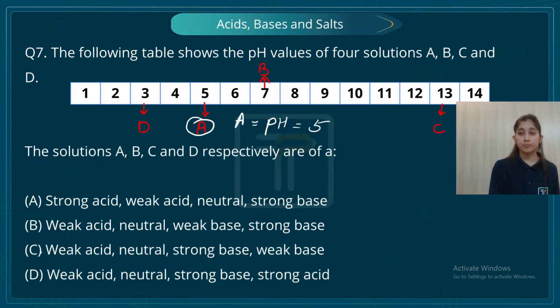C is strong base, true. And D is weak base? No, it's strong acid. So the correct option here would be D. A is weak acid, B is neutral, C is strong base, D is strong acid.